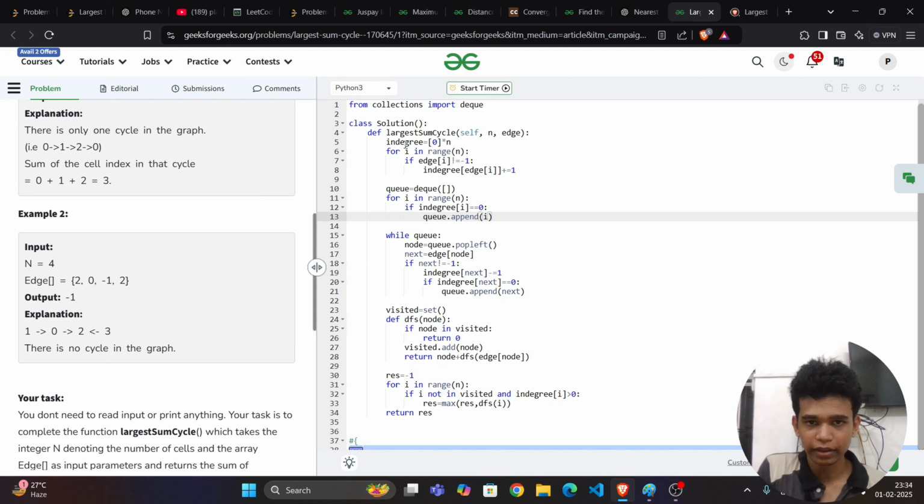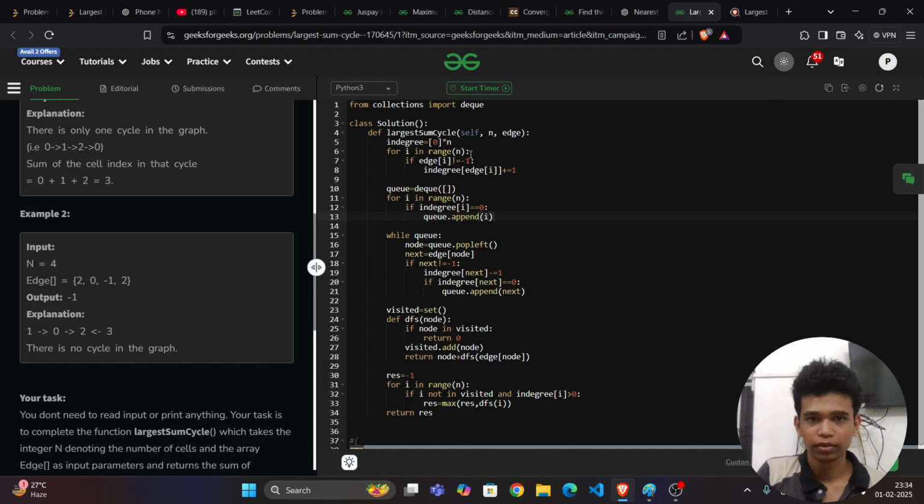So I am taking in-degree equal to 0 times n, so I am taking an array or a list filled with 0 up to n times. Let us take a dark theme. It is quite comfortable, right? Okay, now for i in range of n, if edge of i is not equal to -1, which means what?